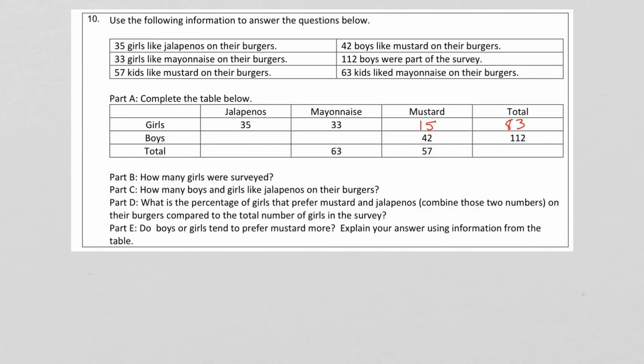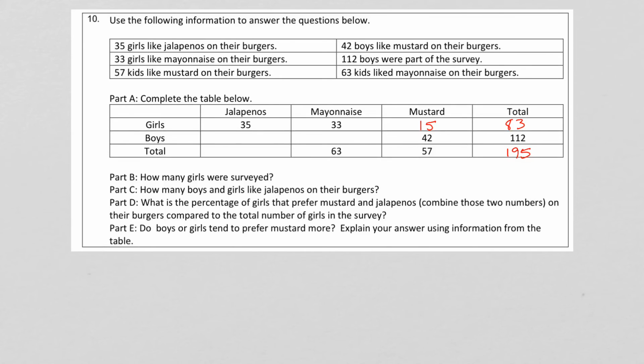Well, now we can add these two totals together to get the total number of people who were surveyed, 83 plus 112. So let's do that. 83 plus 112 is 195. So we can put 195 here.